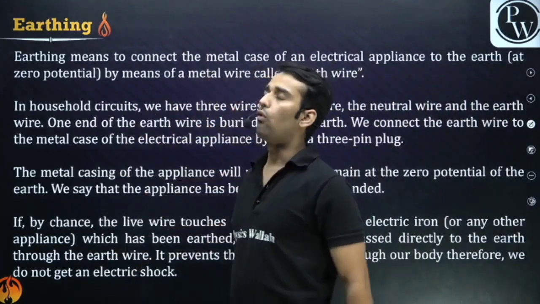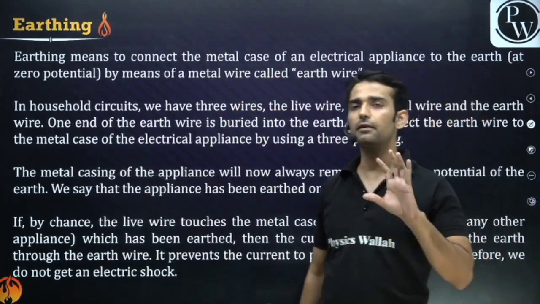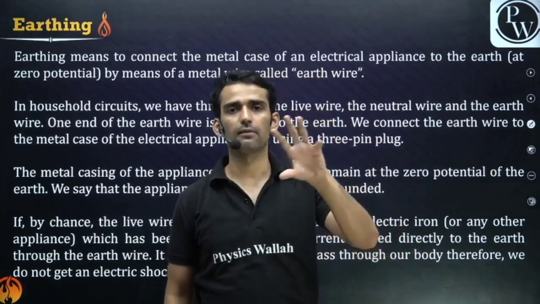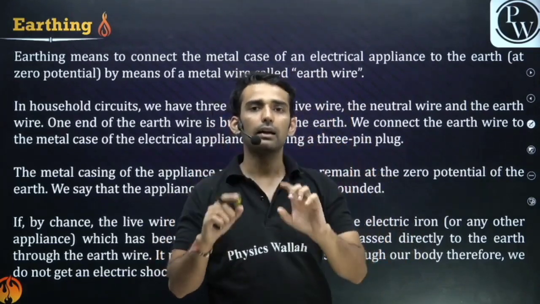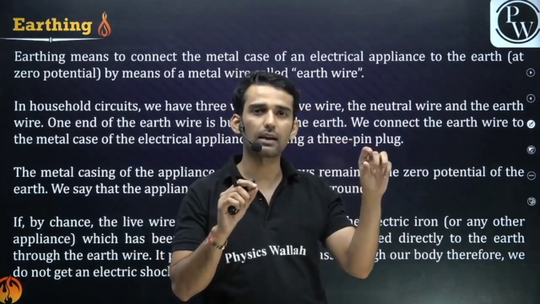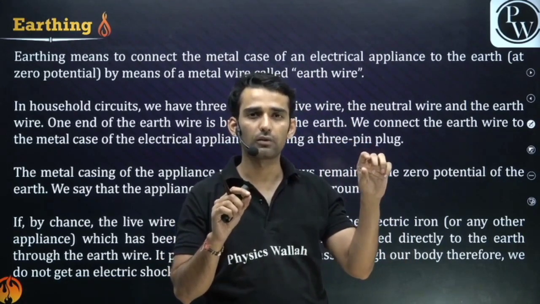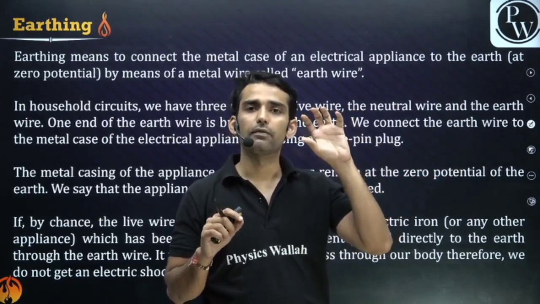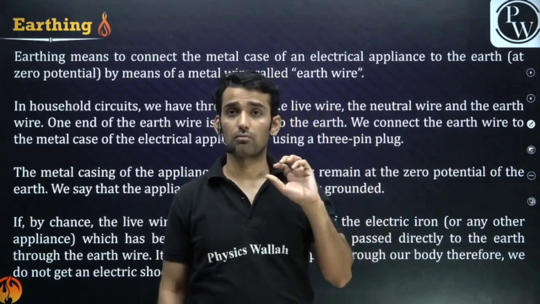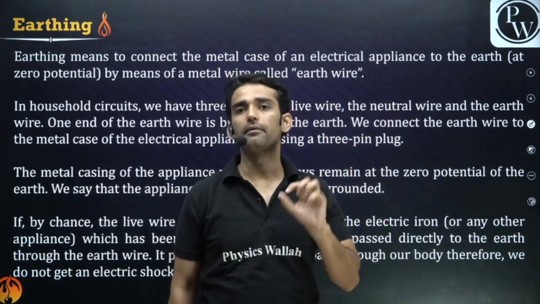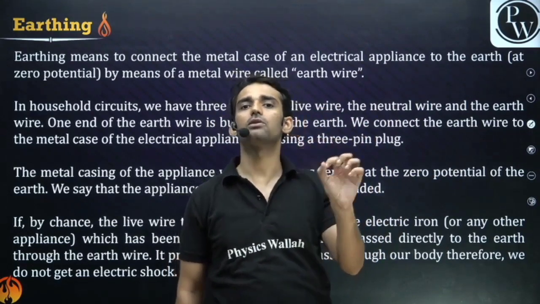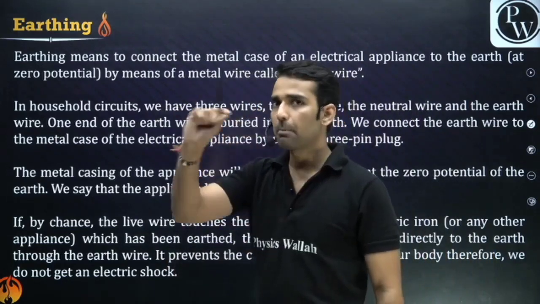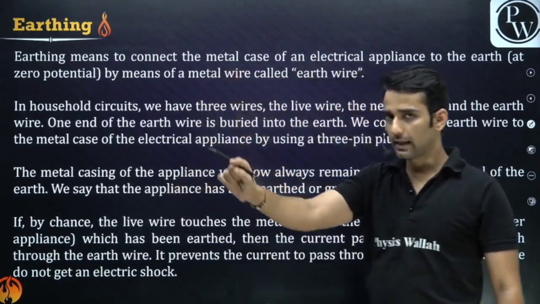See, what happens is basically, suppose any metal appliance is working, we have a live wire for the current. If the live wire comes in contact with the metal body of the appliance by mistake, by any means, and if you touch that conductor, you will get an electric shock. So to prevent that, we keep the earthing of certain appliances. Earthing means, what do we do? We connect a wire through that metal case to the earth,